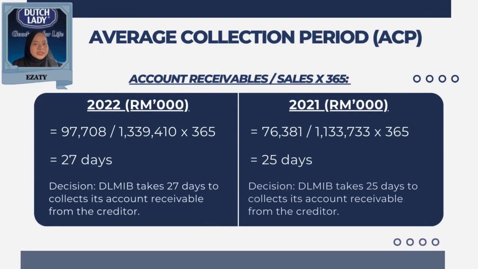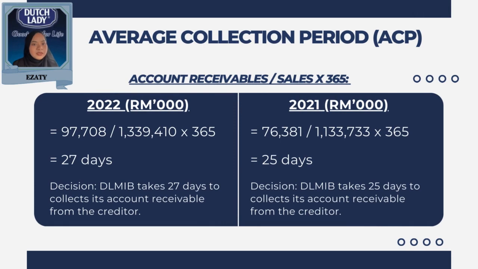Next, for average collection period, the calculation involves dividing the total account receivable by the average daily sales. For example, DLMIB takes 27 days in 2022 and 25 days in 2021 to collect its account receivable from the creditors. A shorter average collection period suggests that a company is more effective in collecting payment promptly, improving its cash flow and overall financial health.